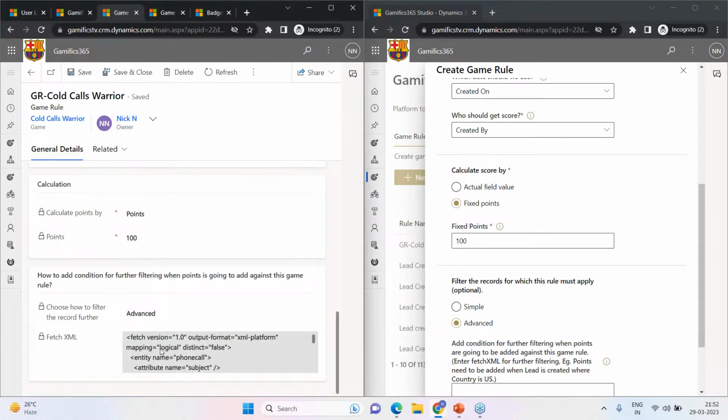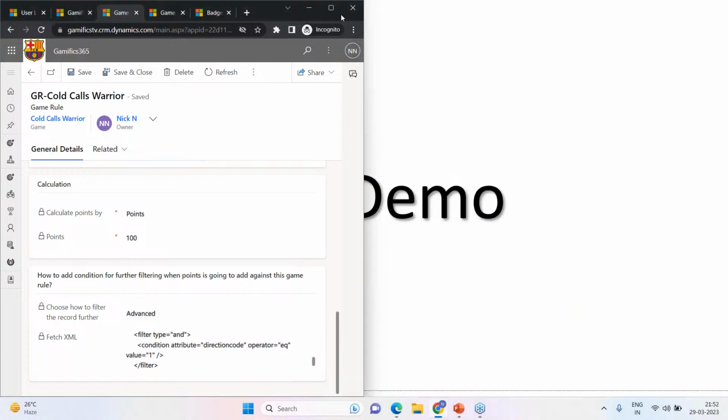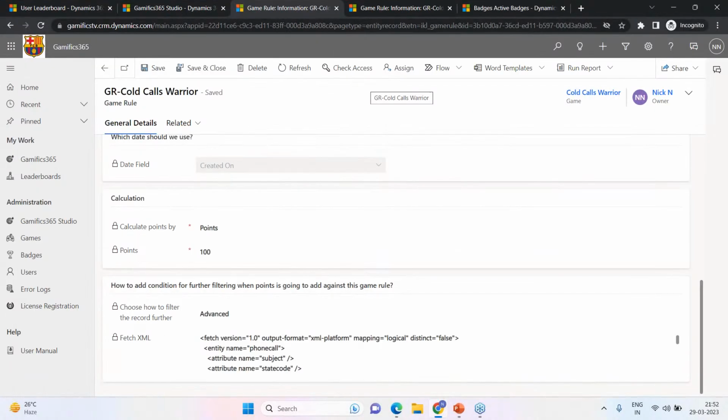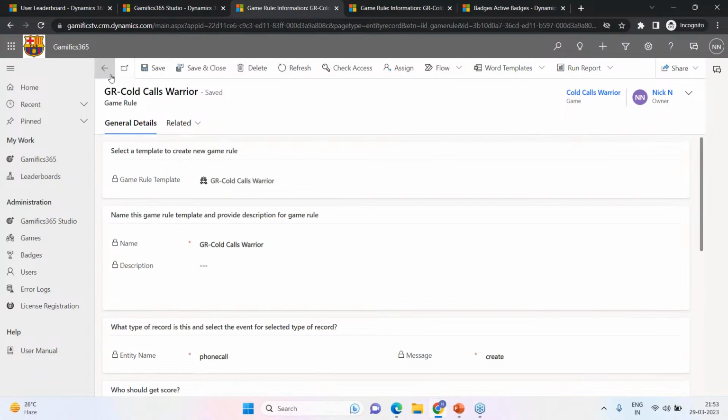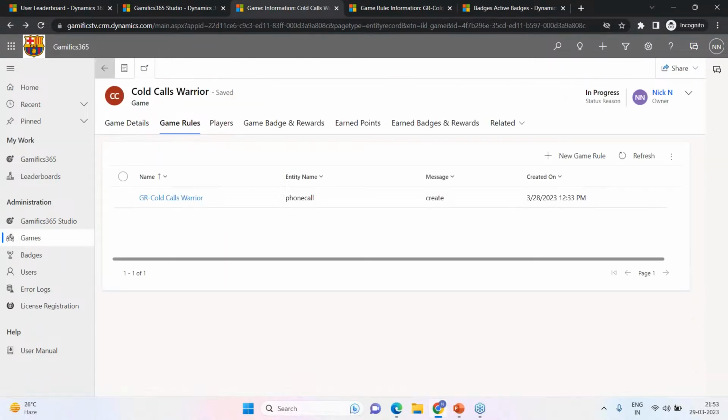Just go to advanced find, download the fetch XML, copy and paste it here as I have pasted it, where it mentions the direction, which is outgoing. And if the condition is satisfied, then only the points would be awarded. So that's how easy it is to create the game rules right here within Gamifics 365.